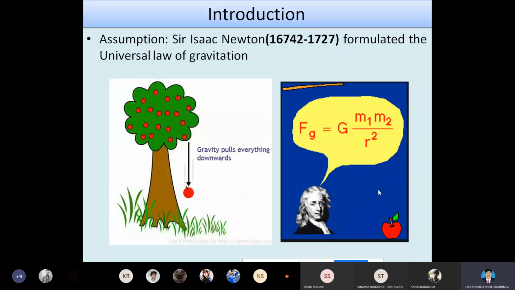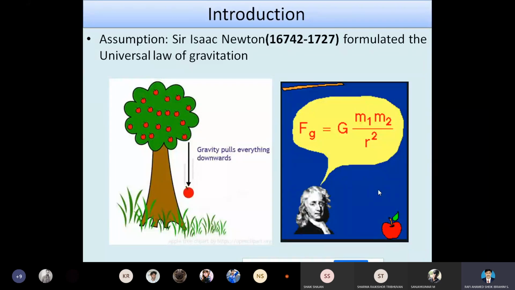As we know, when an object is falling down from one point to another point, the object will be accelerated with some velocity. When the object is not disturbed, there will be no velocity. When the object is in motion, that motion is only with respect to some pulling force.